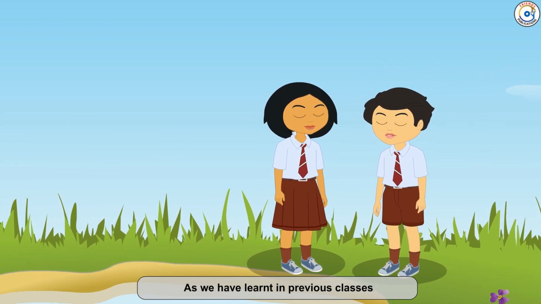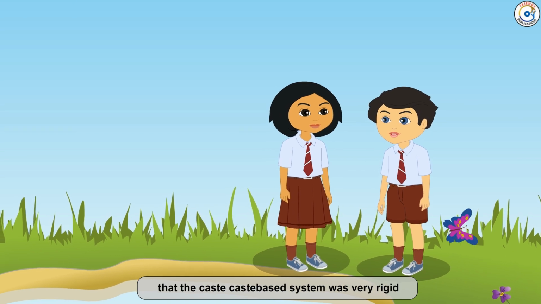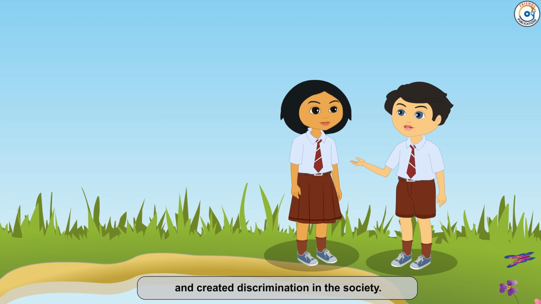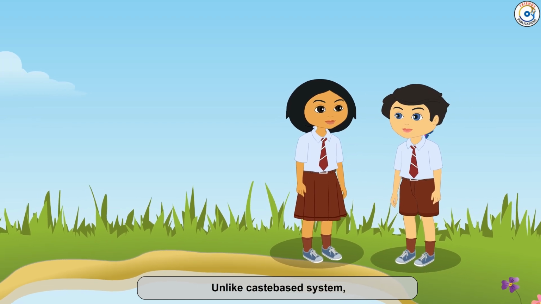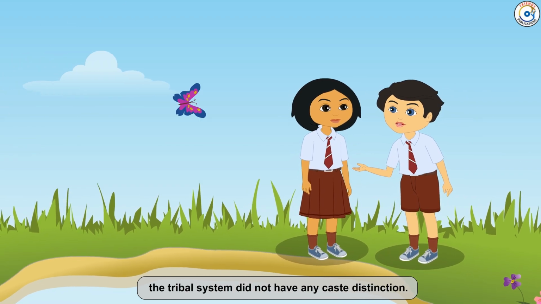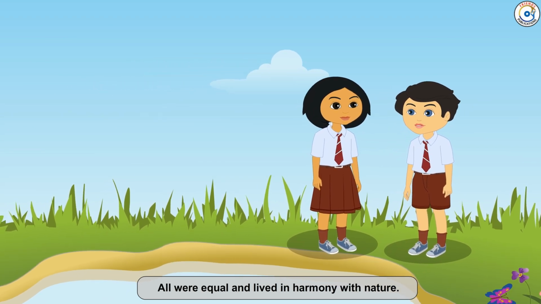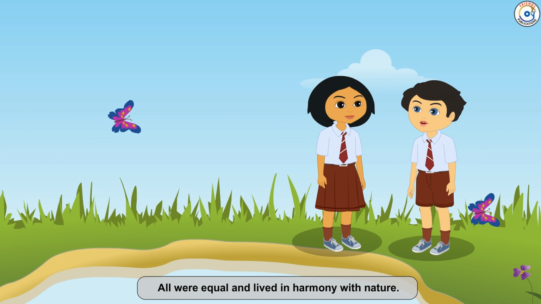As we have learnt in previous classes, the caste-based system was very rigid and created discrimination in the society. Unlike the caste-based system, the tribal system did not have any caste distinction. All were equal and lived in harmony with nature.